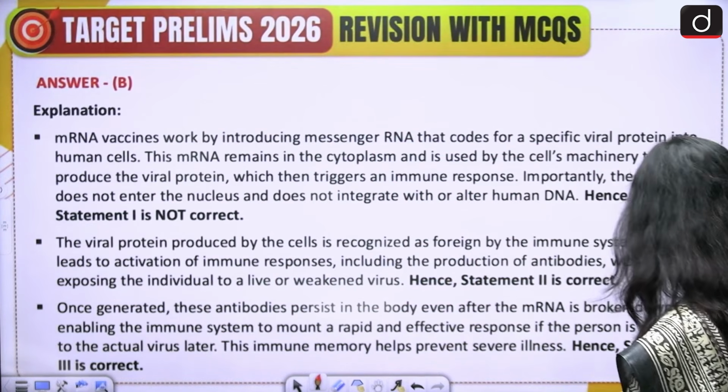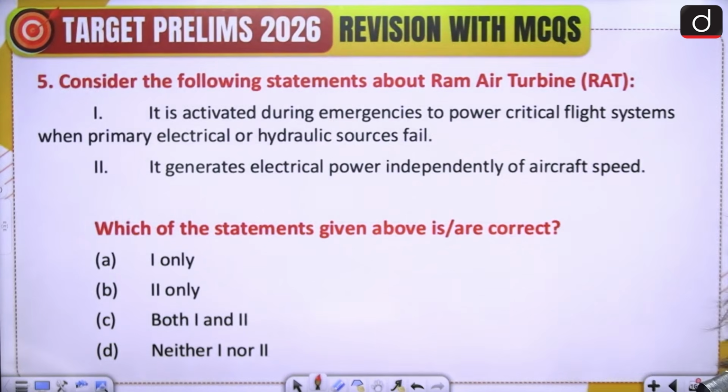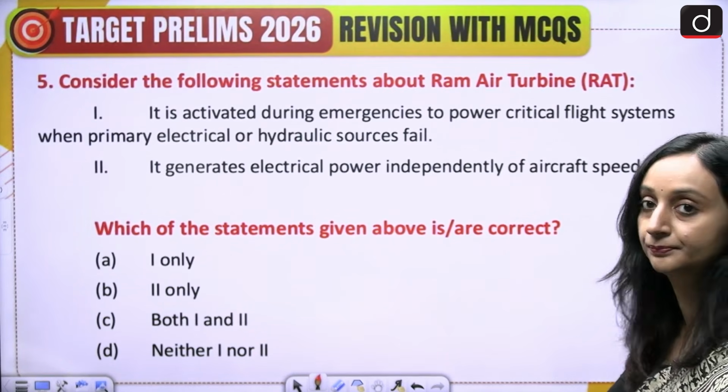Alright, moving on to the next question. Consider the following statements about RAM Air Turbine. 1. It is activated during emergencies to power critical flight systems when primary electrical or hydraulic sources fail. 2. It generates electrical power independently of aircraft speed. Which of the statements given above is or are correct? A. 1 only, B. 2 only, C. Both 1 and 2, or D. Neither 1 nor 2. Please attempt this question.